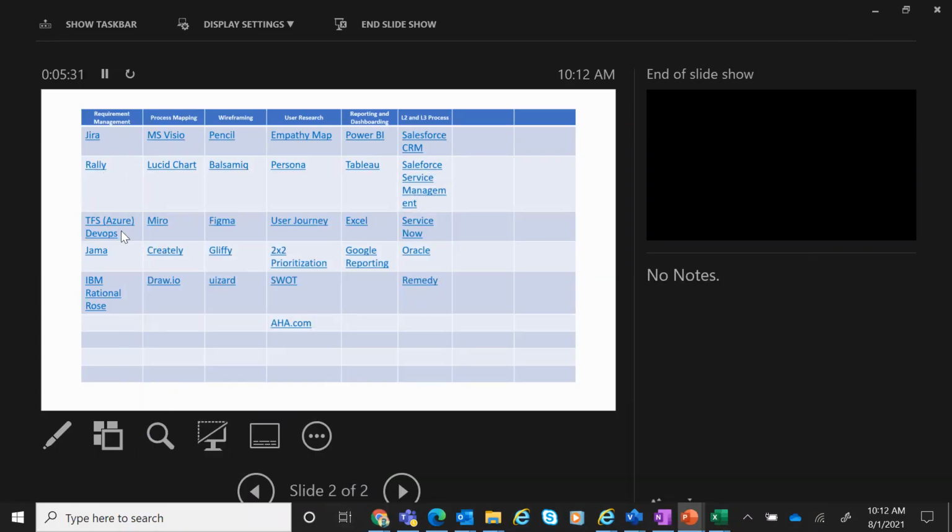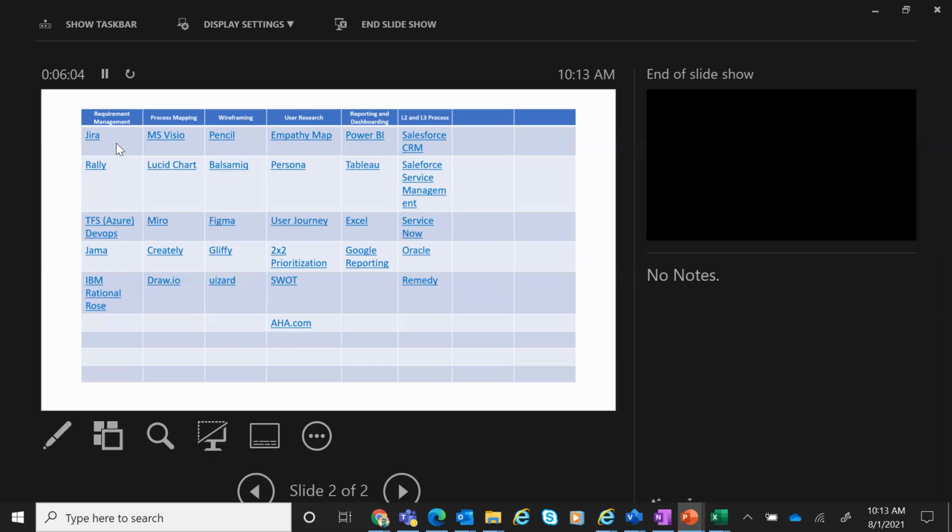The other popular one is TFS, which is Azure DevOps. If you remember, we also did it; it's a Microsoft product. TFS also has the same workflow like Jira, except that the look and feel is slightly different. JAMA and IBM Rational Rose, these days you hardly hear about them because earlier they were used during the waterfall processes, where JAMA and the IBM products were really popular at that time.